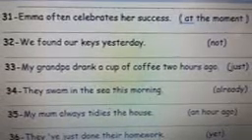Number 32, we found our keys yesterday. Use not. We didn't find our keys yesterday. Number 33, my grandpa drank a cup of coffee 2 hours ago. Use just. My grandpa had just drunk a cup of coffee.